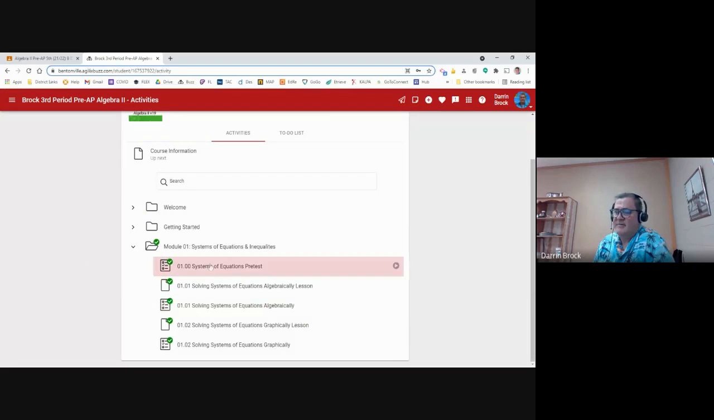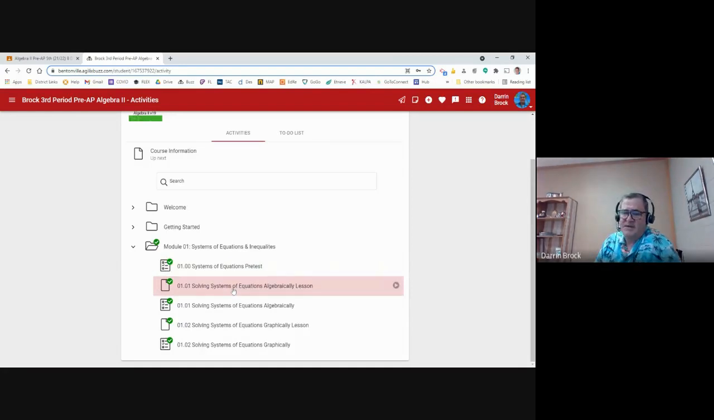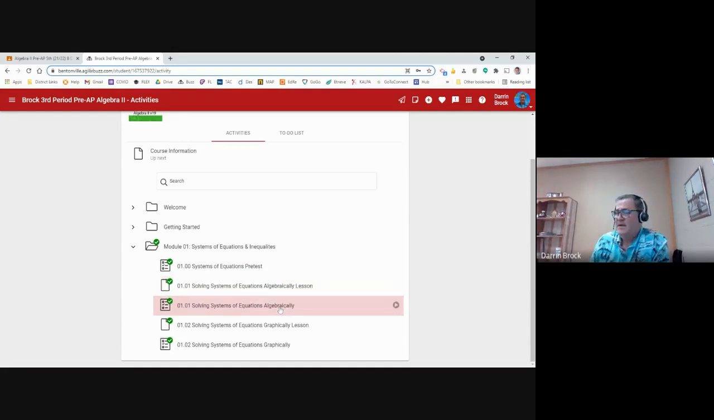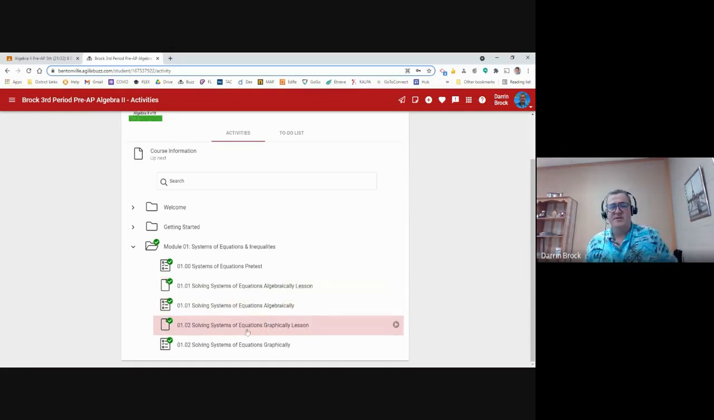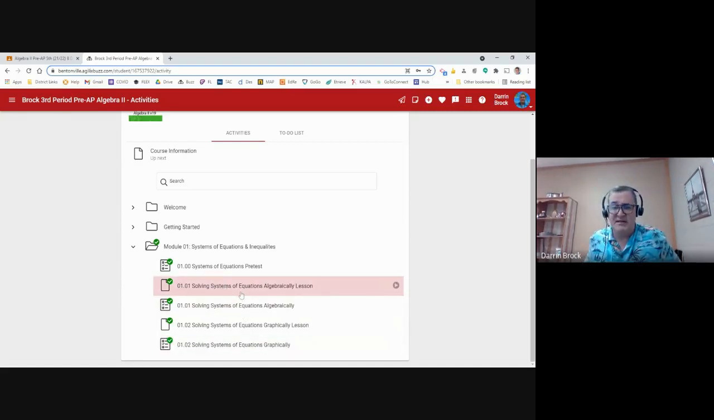So we do have a pretest for systems of equations. We have a lesson over solving systems of equations algebraically, followed by an assignment, and then a lesson on solving systems of equations graphically, which is easier, and an assignment with that. So today we're going to look at solving systems of equations algebraically. That's a little trickier, but we certainly need to do both ways. And then Thursday when we meet, we will look at the graphical portion of that.